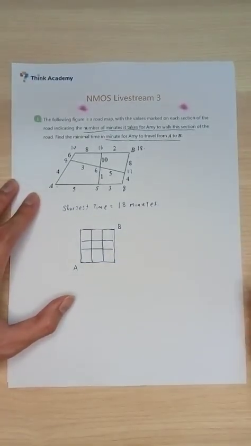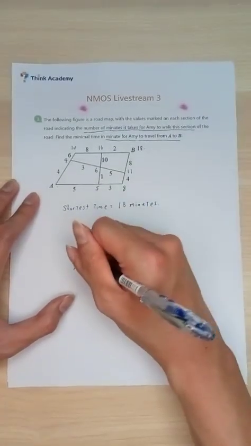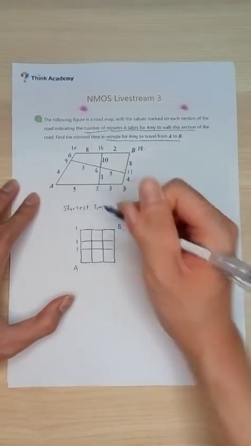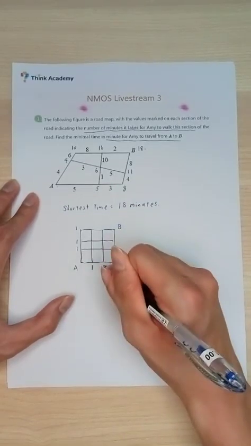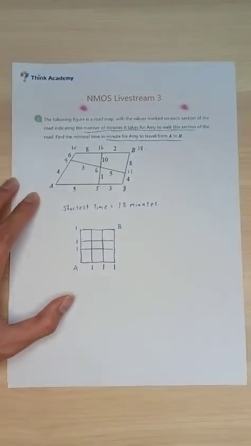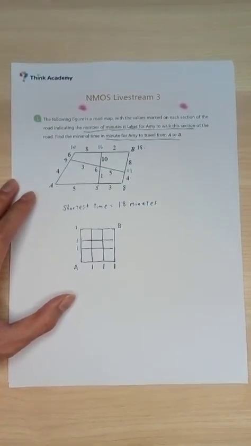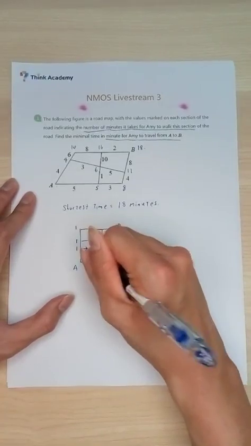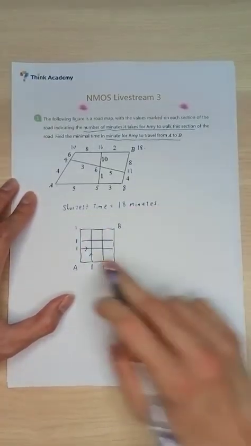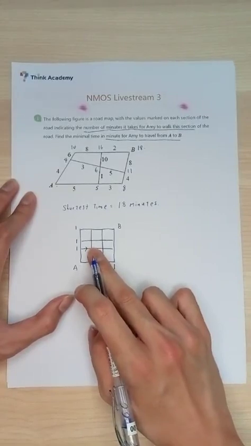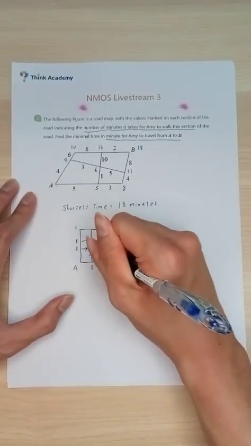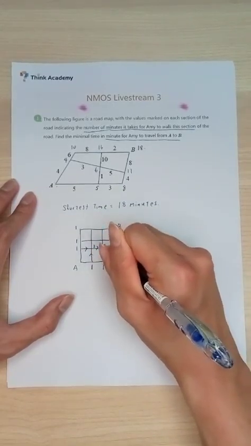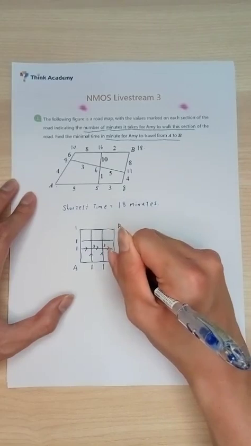Some of you will know the labeling method. In this case, you take 1. There's one way to go from A to here. One way from A to here. One way from A to here. One way from A to here. And one way from A to here. Now, afterwards, what do you do next? You add up the values preceding them, and get the new values at the points over here. So 1 plus 1, you get 2. 2 plus 1, you get 3. And then 3 plus 1, you get 4.